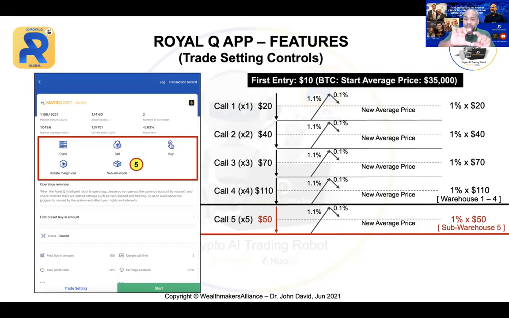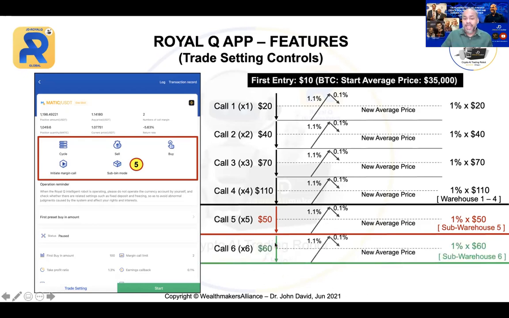So they have broken it by call 5 as one single entity. Then they got call 6. So let's say they go to call 6. At call 6, you can see it's only $60. It didn't add up the $50 or $110. Only $60. So it's independent for that subdivision. So at $60, if it closes at 1.1%, it will only close at profit 1% for the $60. Can you see that?